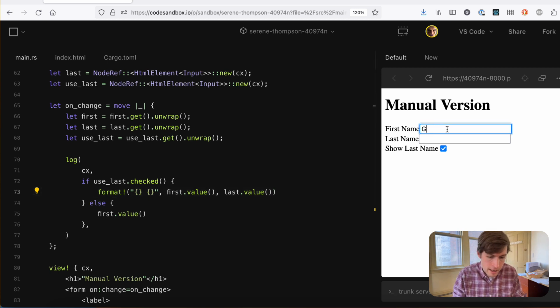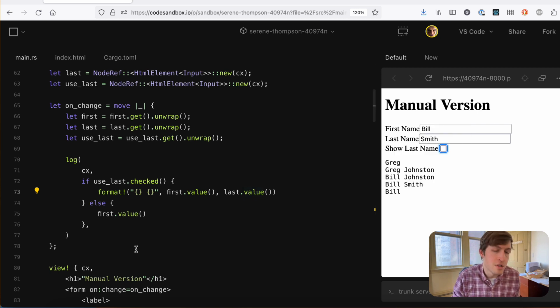Great, so this looks really similar, right? Greg Johnston, Bill Johnston, Bill Smith, perfect. Uncheck it, Bill. This is great, right? Maybe we don't need an effect at all. Maybe we can just do it with event listeners. Why complicate things? Okay. Thompson. So we log Bill again.